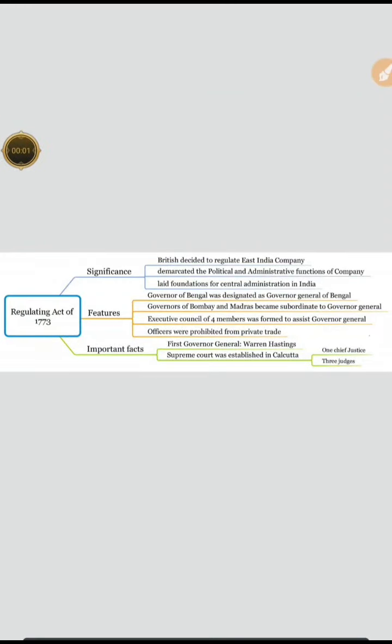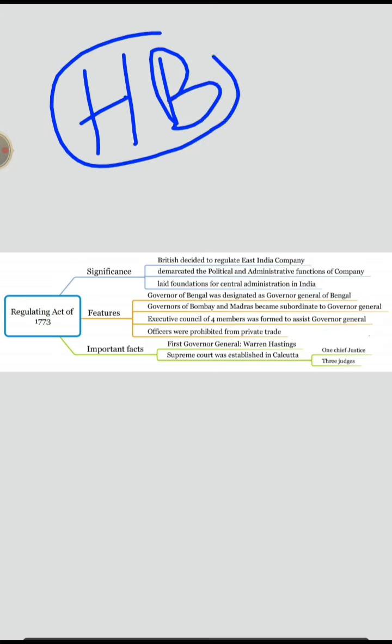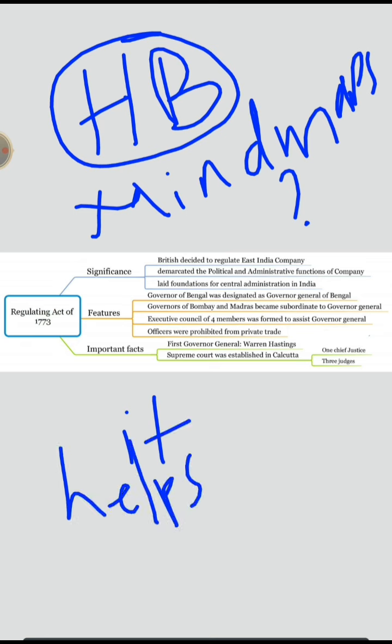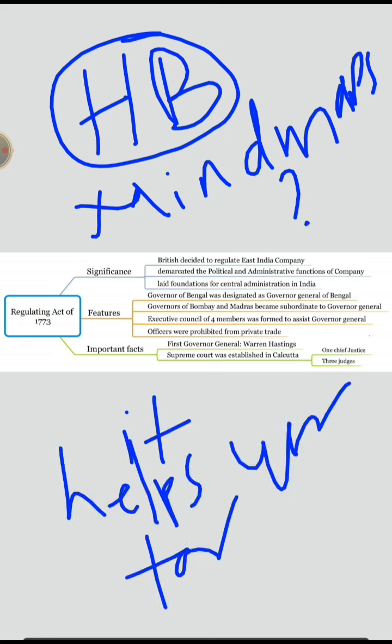Now let us start with our first chapter, historical background. Now we'll cover our Indian polity of Lakshmikanth through mind maps. Now why mind maps? Because it helps you retain your memory for a longer time. This is the reason we opt for mind maps.